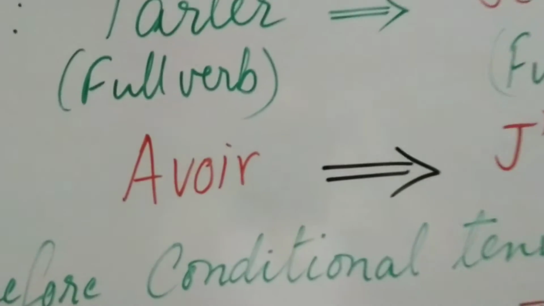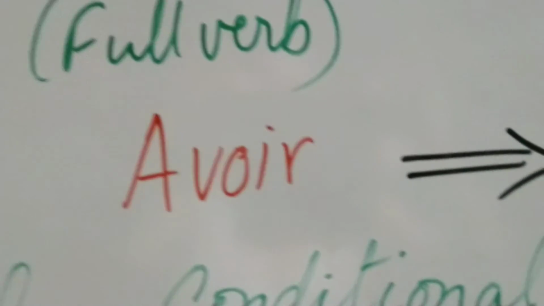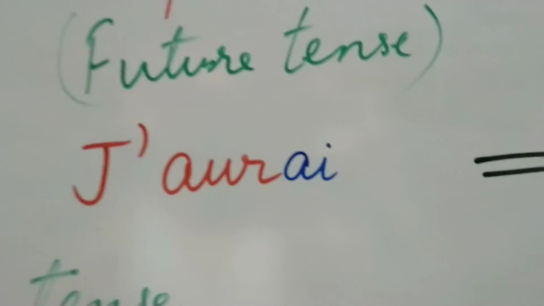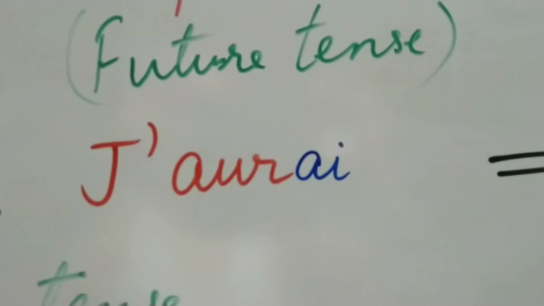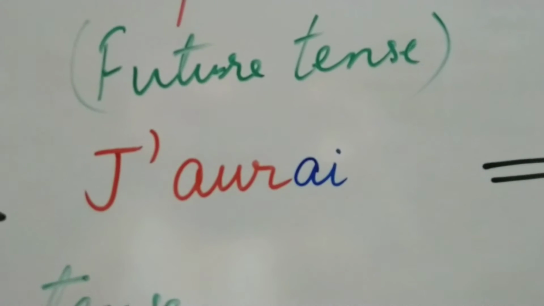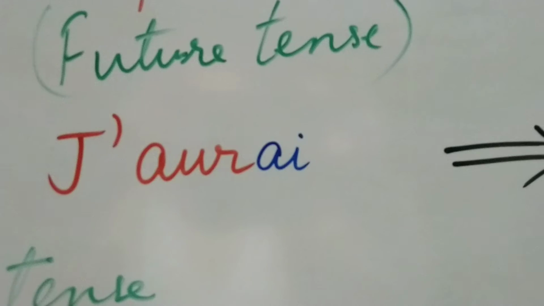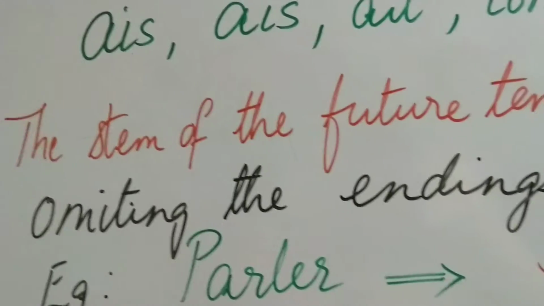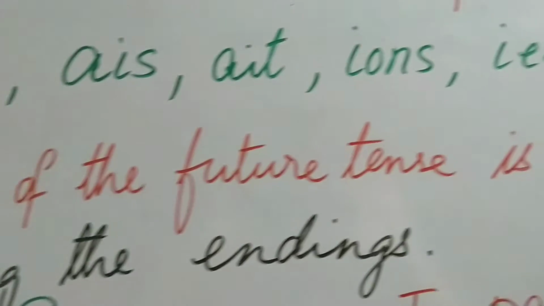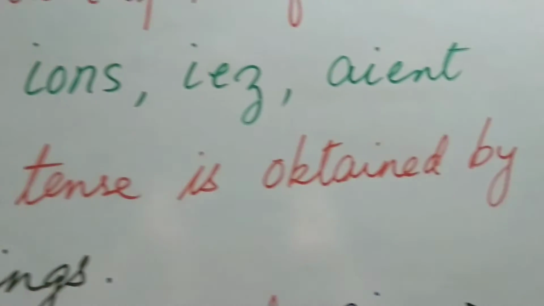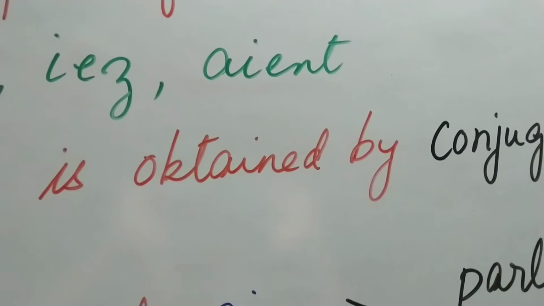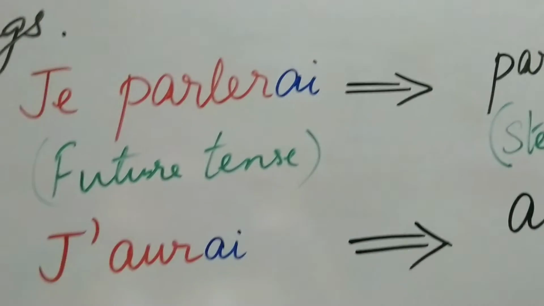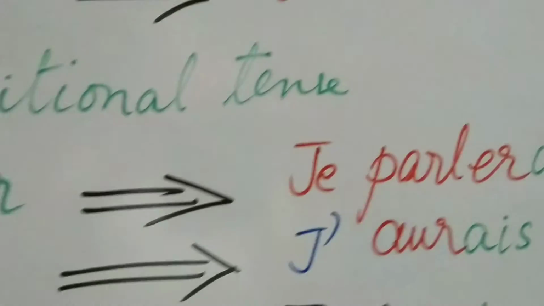We take up an irregular verb, avoir. The future tense for avoir is j'aurai, J apostrophe A-U-R-A-I. The future ending is in blue, which you have to omit. Once you omit the future ending, you will get A-U-R. Now to this A-U-R, if you add the imperfect endings AIS, AIS, AIT, IONS, IEZ, AIENT, you will get what is known as the conditional tense. So let us see a few examples.